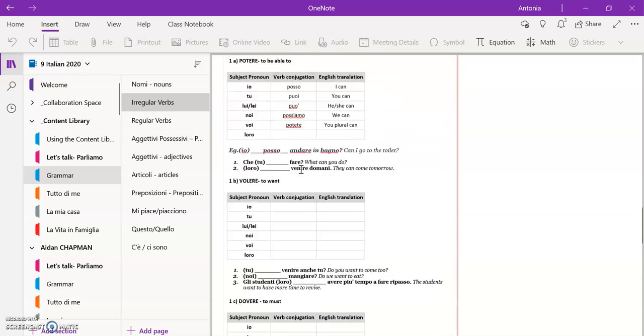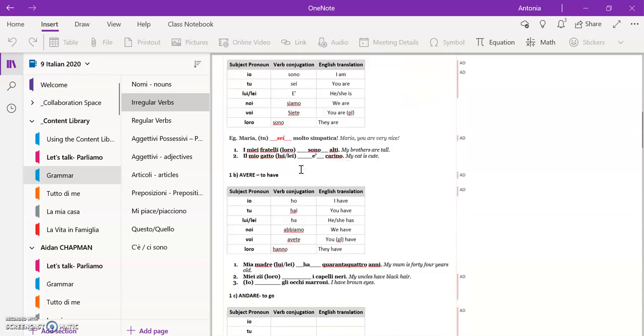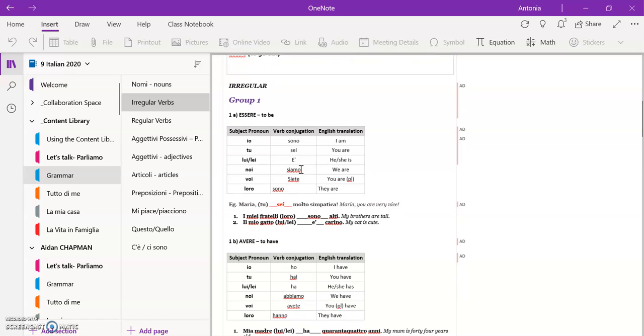So just like in the previous exercise, you will need to find the verb conjugation. Remember, it's telling us who is doing the action of the verb, and then write the English translation.